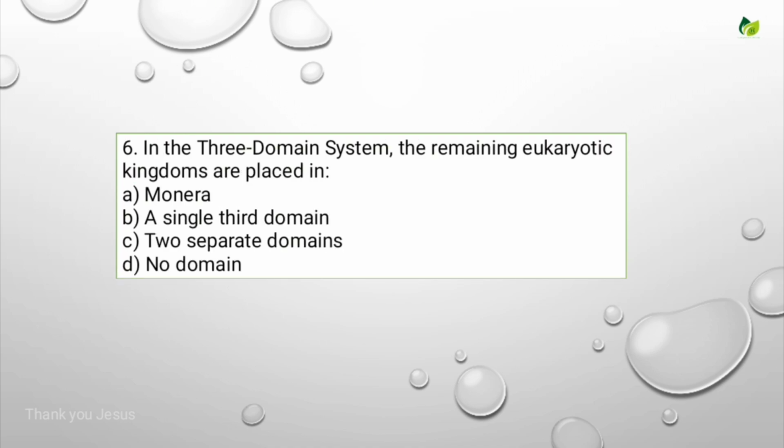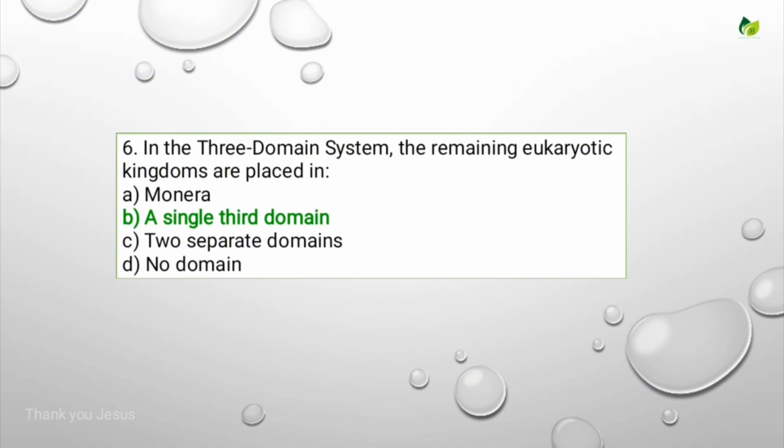In the three domain system, the remaining eukaryotic organisms are placed in. Options are Monera, a single third domain, two separate domains, no domains. For this, the correct answer is a single third domain. The third domain is nothing but eukarya.